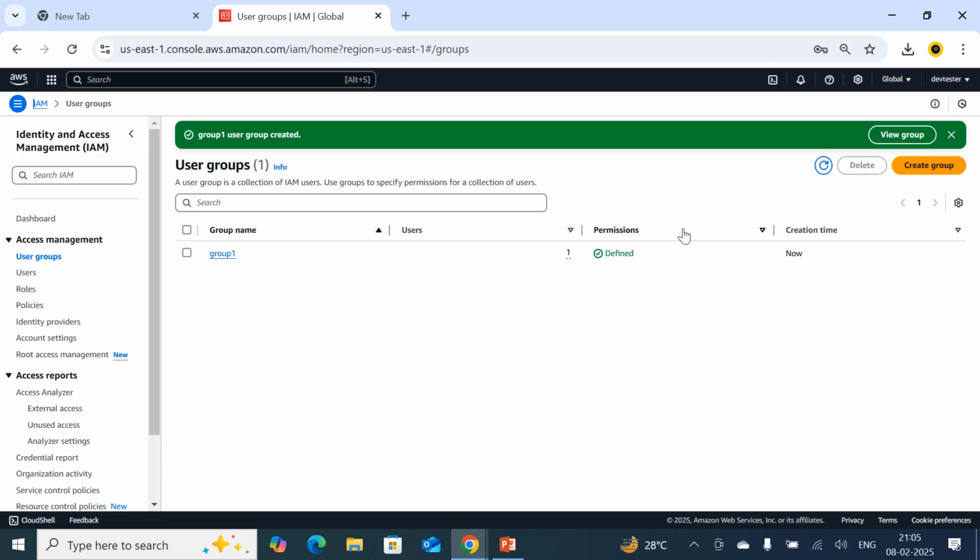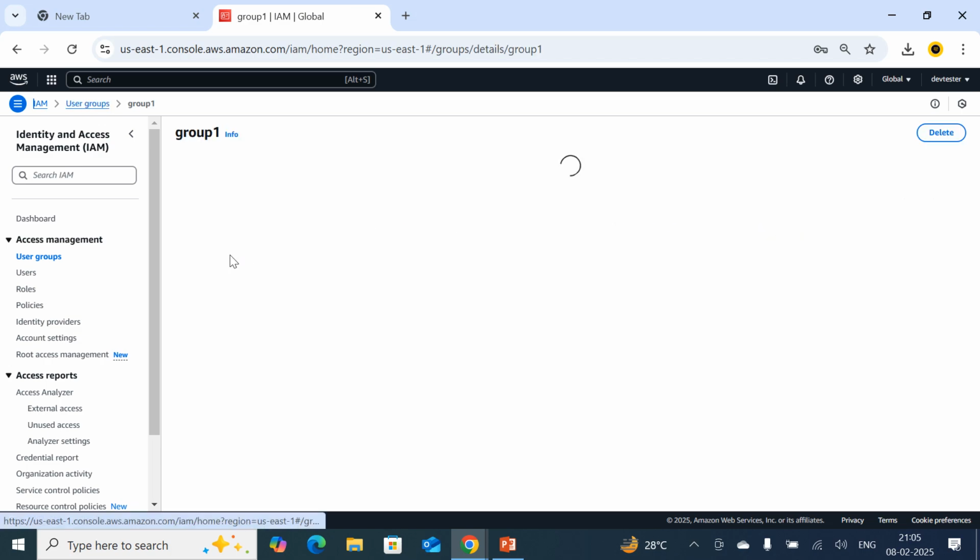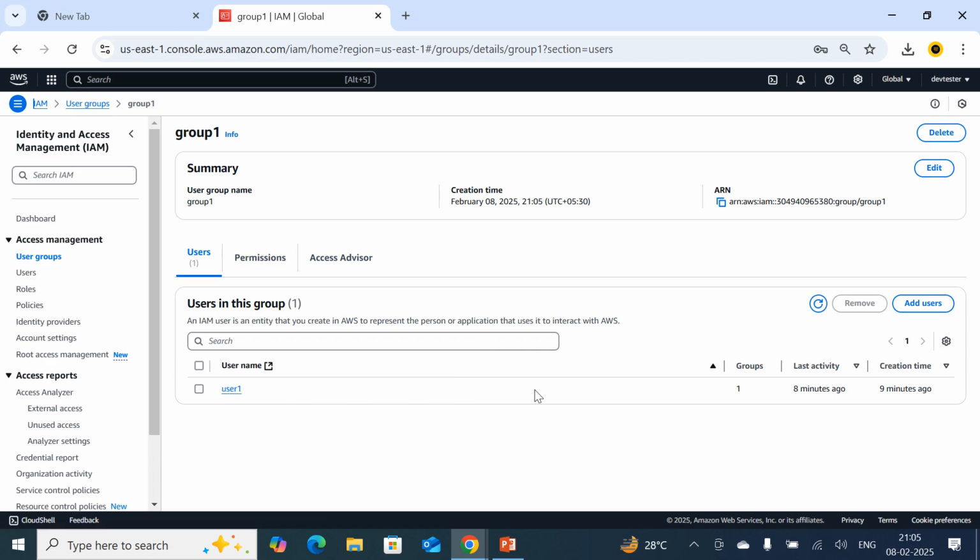The name of the user is user 1. Have a look: click on group 1. Right now you have one user, and I have provided the administrative access permission. The same policy will be applicable to all the users in that group. Earlier user 1 only had S3 full access, but right now user 1 is in group 1, and group 1 has the permission of administrative access.